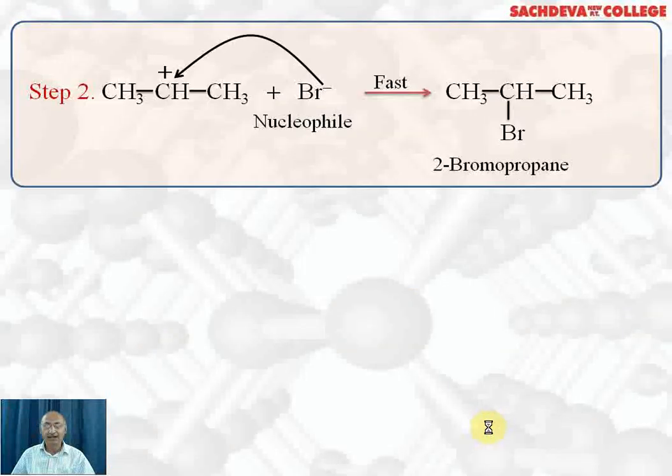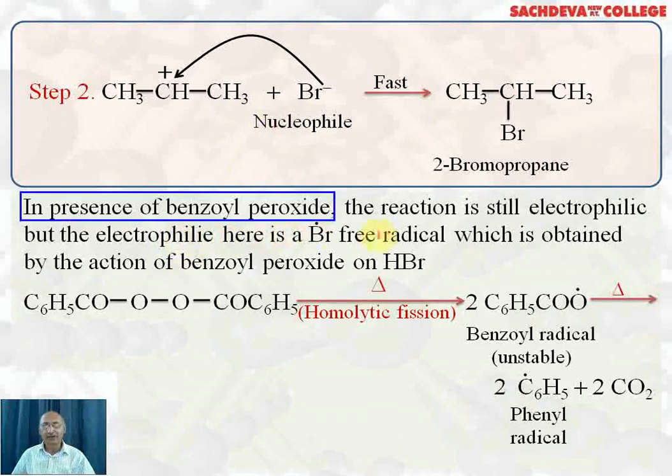So the secondary carbocation, being more stable, will react with the nucleophile Br negative, and this step is fast. It will result in the formation of 2-bromopropane. Why is this step fast? Because ions react fastest.